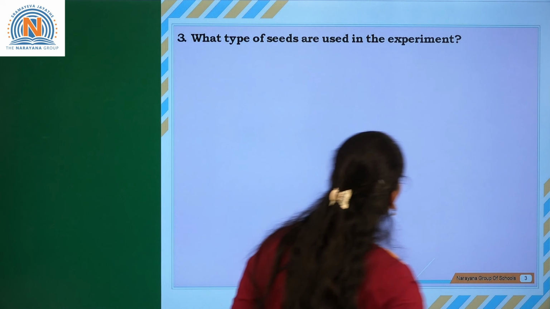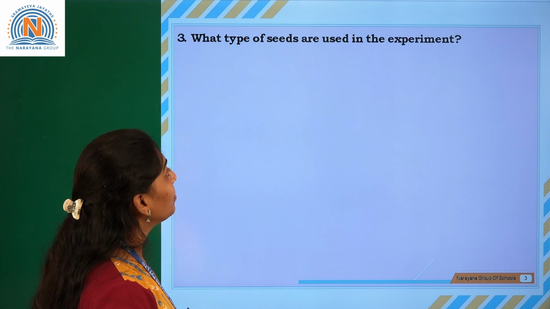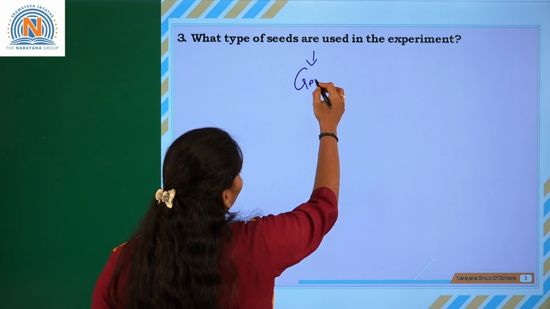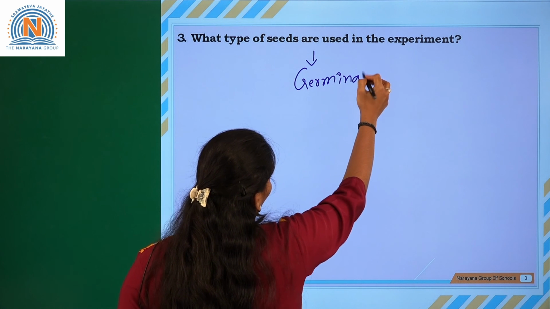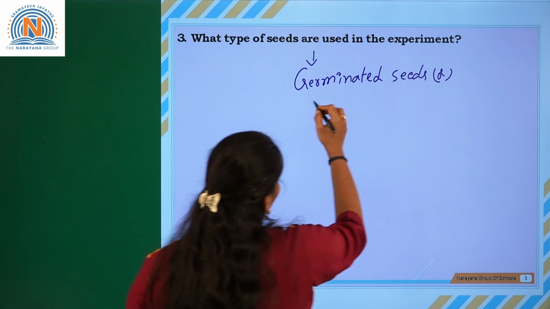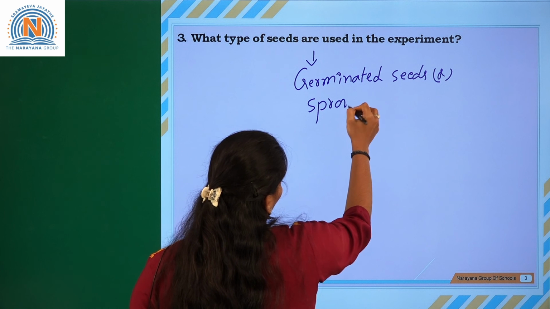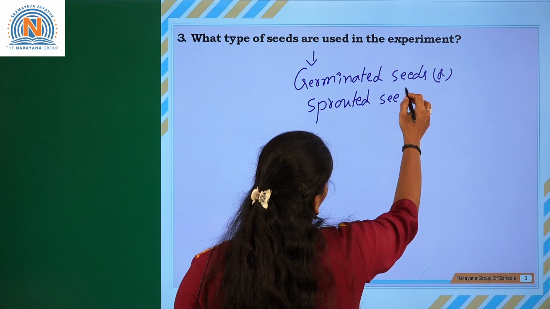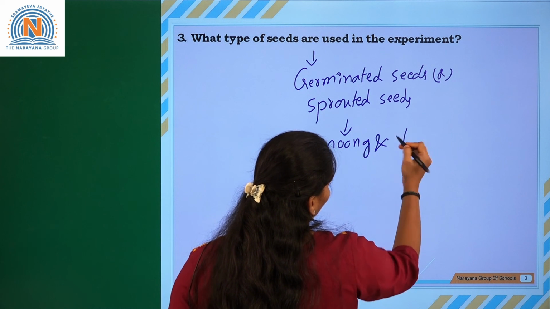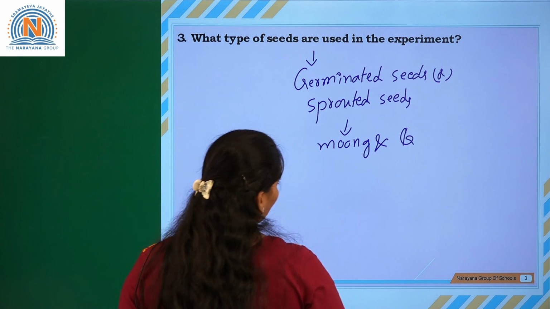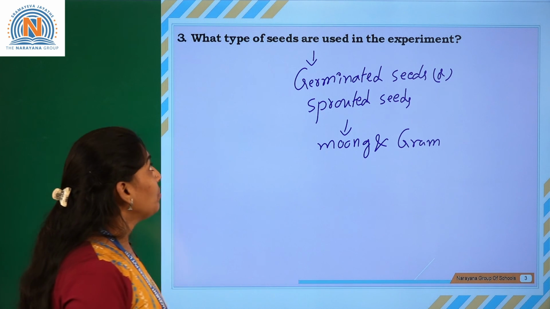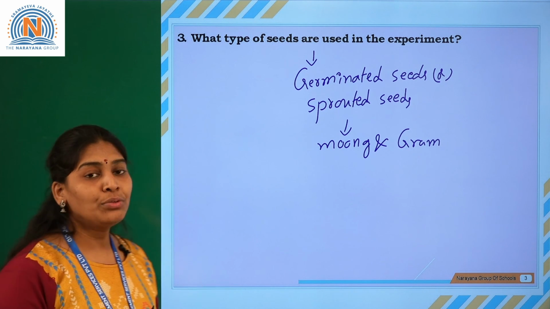The next question is, what type of seeds are used in the experiment? Just now we have discussed that they are germinated seeds, or sprouted seeds, for example mung, and gram seeds, etc. So the sprouted seeds are what we use in this experiment.